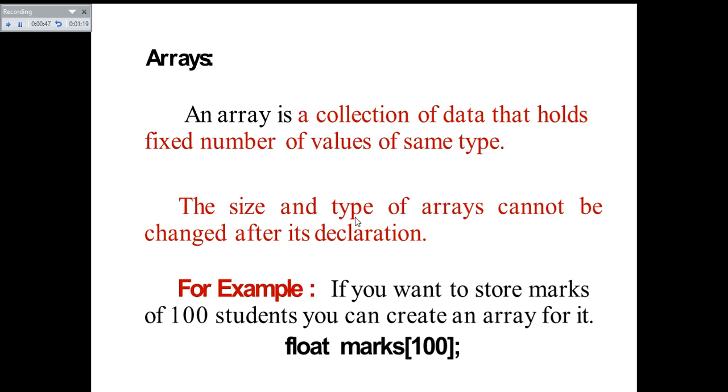For example, if you want to store marks of 100 students, you can create an array for it. And if you take the marks, they will have fractional parts also, so they can be declared as floating point type values. So the array data type should be float. Since it is the marks, an appropriate name for this array can be marks. And you want to store 100 students' marks, so its size is 100.